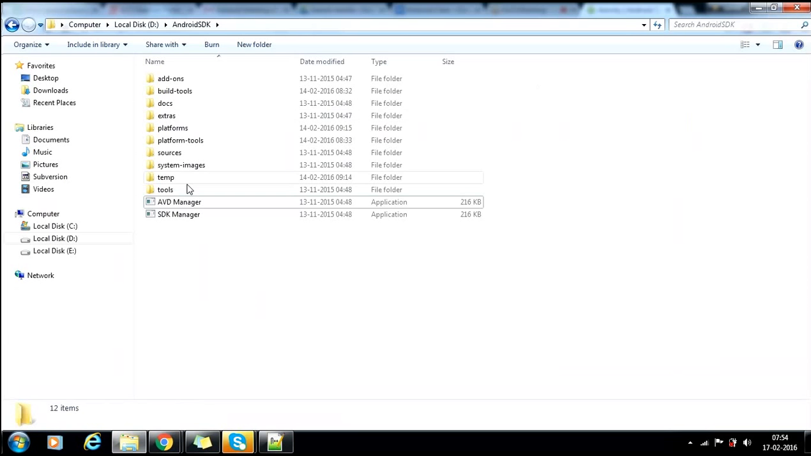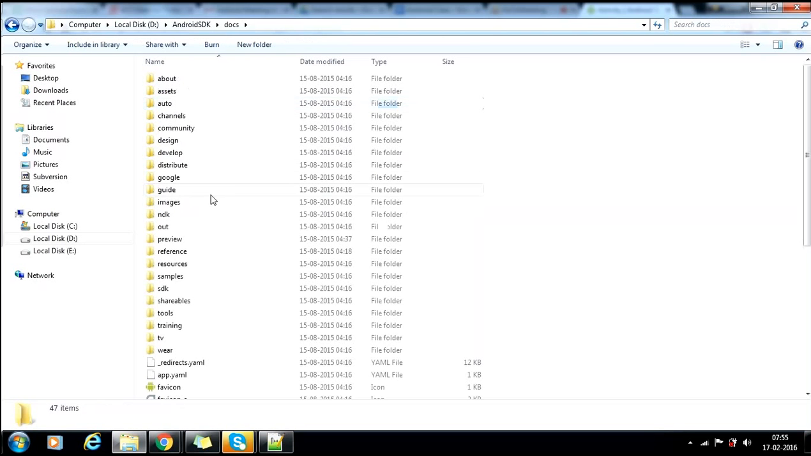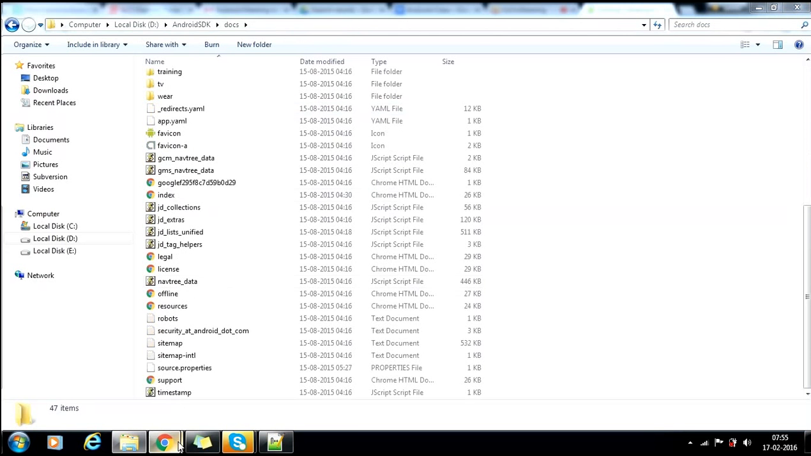See, when I download an SDK, I get all these things, the list of things. I will tell the importance of each folder. I have told you about the SDK manager and AVD manager. Now I will tell you about the docs. This is the docs. You are able to see here, right?